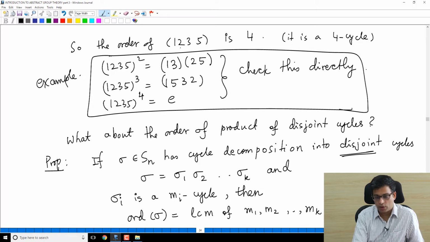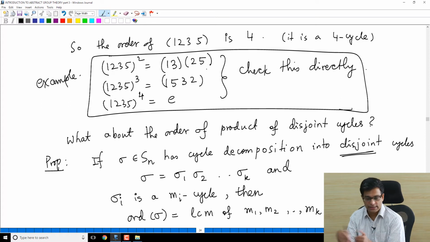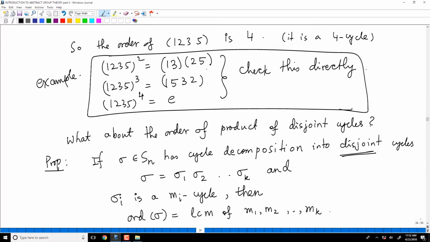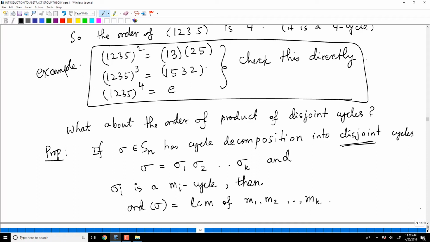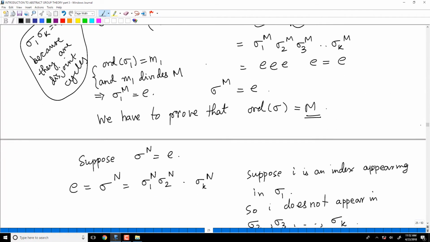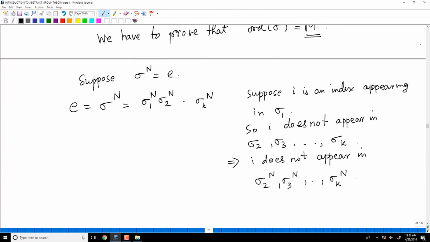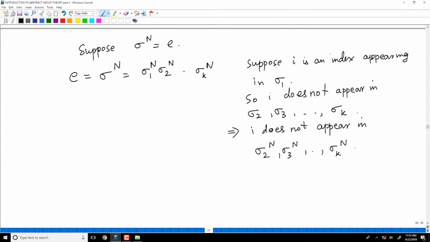In this example, it's 1, 2, 3, 5. So products will only involve 1, 2, 3, 5. Suddenly a new index cannot appear, right? Because if sigma fixes an index, powers of sigma continue to fix that index. So we don't have to worry: if I does not appear in sigma 2, I does not appear in sigma 2 squared, sigma 2 power 3, sigma 2 power n.